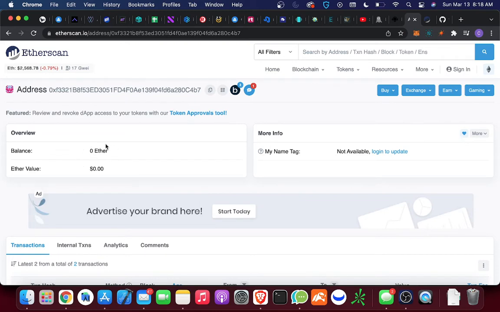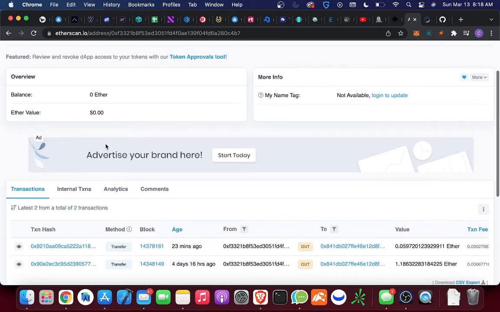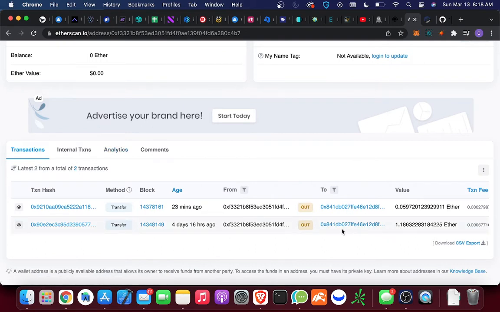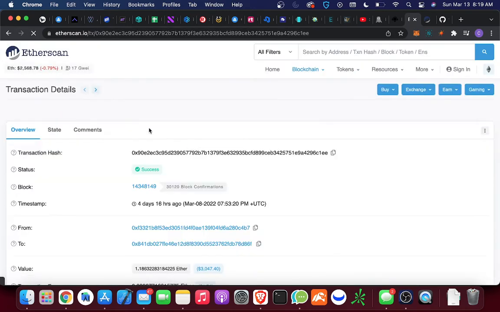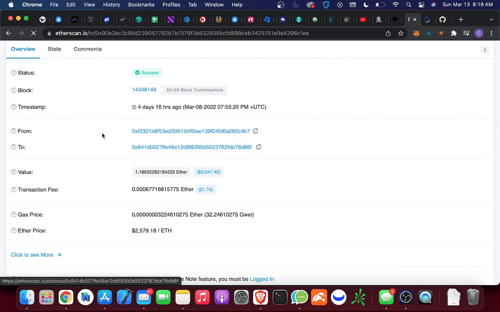Once I clicked on this address, I saw my Ethereum here. It was like 0.05, whatever. It wasn't a lot. And then I noticed this transaction here. What happened was this person from here sent his Ethereum to here. To me, that's weird, right?